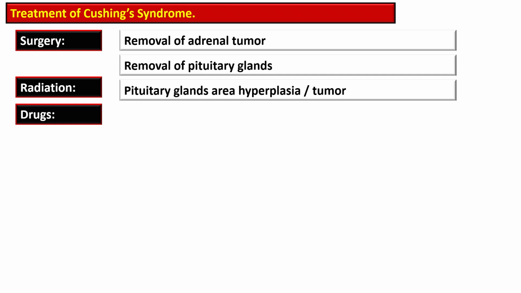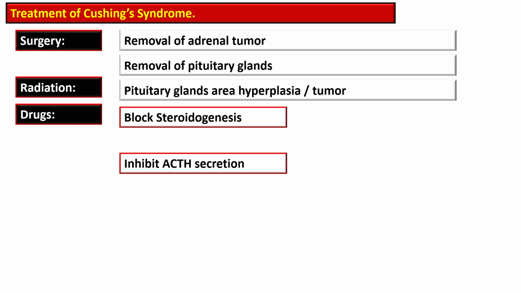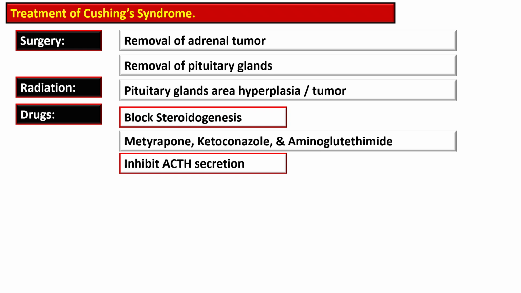The medical therapy is another option when surgery is not possible, or as a temporary measure before surgery. Steroidogenesis inhibitors such as metyrapone, that inhibits the cortisol synthesis, and ketoconazole that inhibits multiple steps in steroid synthesis can be used.